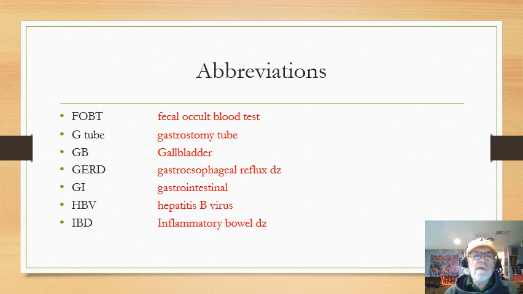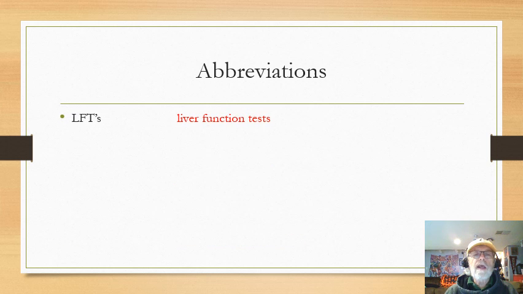Don't worry about HBV. IBD, inflammatory bowel disease. That's a good abbreviation, because that's basically what we see in that broad category of Crohn's and ulcerative colitis. It's called inflammatory bowel disease. There's a couple more variations, one associated with certain types of arthritis, but I would know Crohn's and ulcerative colitis as part of the IBD. A couple more here. LFT, definitely liver function test. That's a must know.